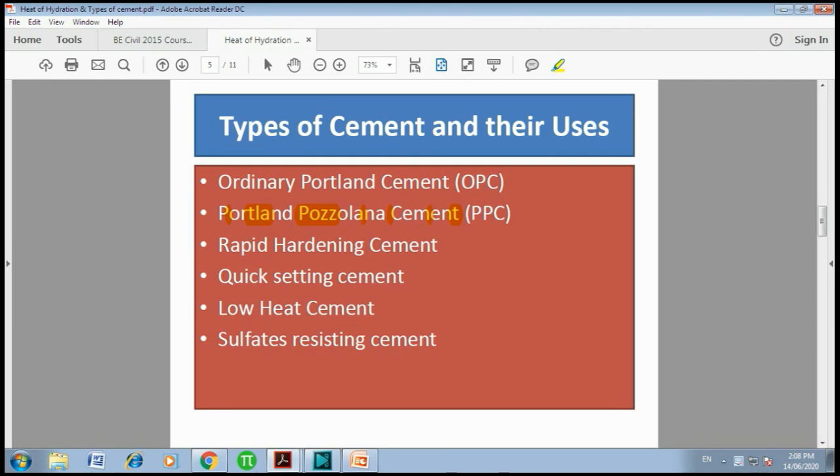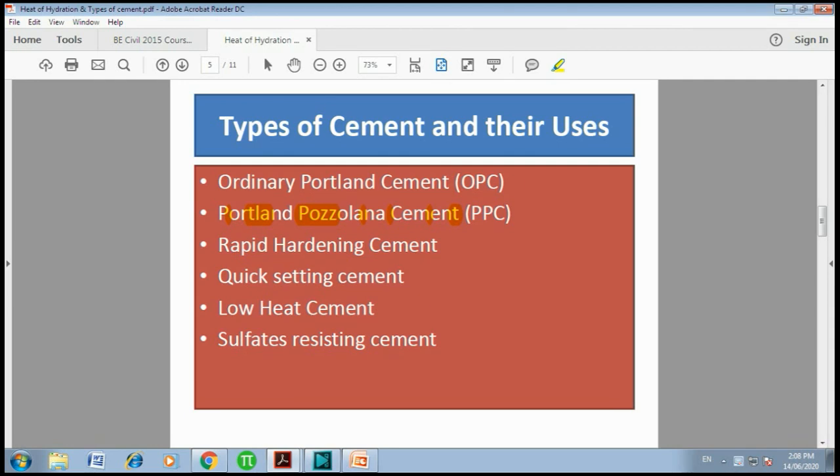Then the next one is sulfate resisting cement. Wherever there is a possibility of sulfate attack, sulfate resisting cements are used. Normally in foundations, the soil has a high possibility of high sulfate content. In that case sulfate resisting cement is used. While manufacturing this cement, the percentage of C3A is restricted.